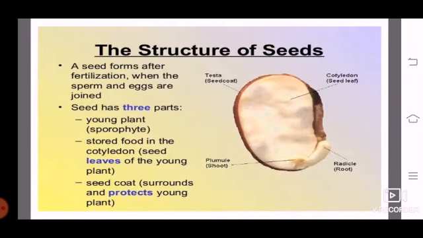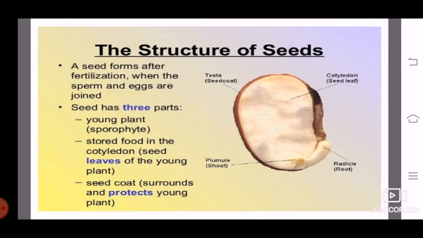Now, the structure of the seeds means what are the 3 parts? I have discussed what are the 3 parts of the seed? Seed coat, endosperm and embryo, right? What is seed coat? Seed coat क्या होता है? Seed coat is mainly the outermost covering of the seed, which is very hard and thick. Seed coat जो होता है बहुत ही hard होता है, thick होता है, and it is the outermost covering of the seed. Seed का outermost covering होता है, ठीक है?